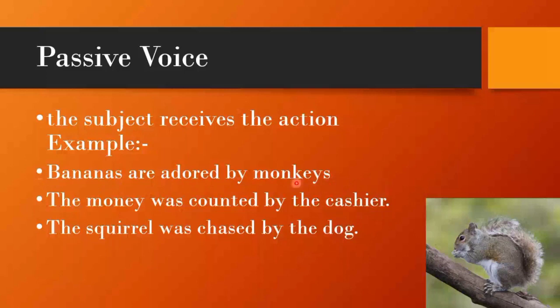The active sentence consists of monkeys as subject, plus adore as verb, plus bananas as object.